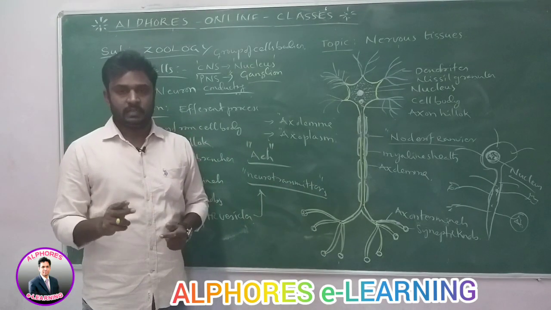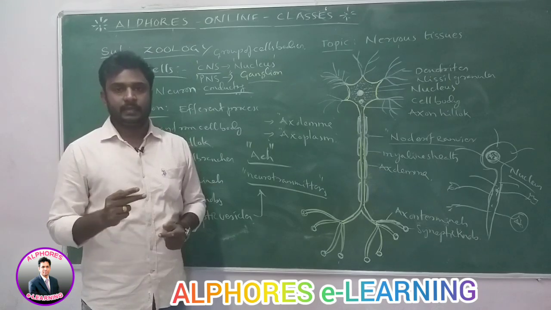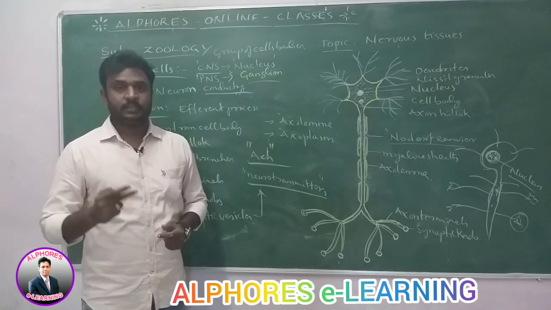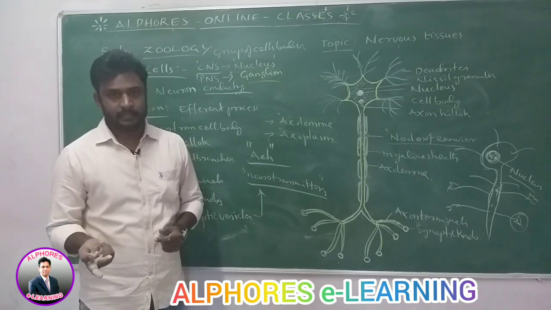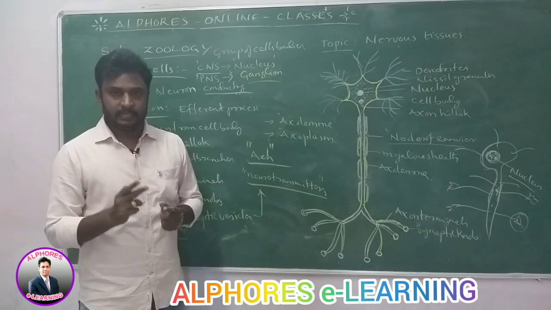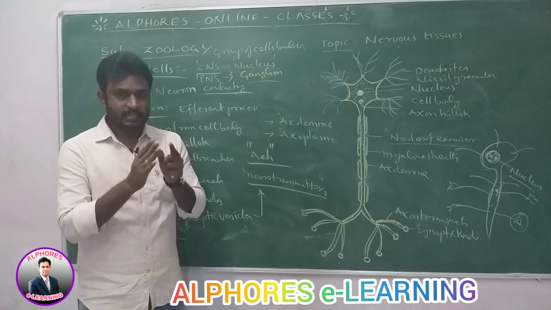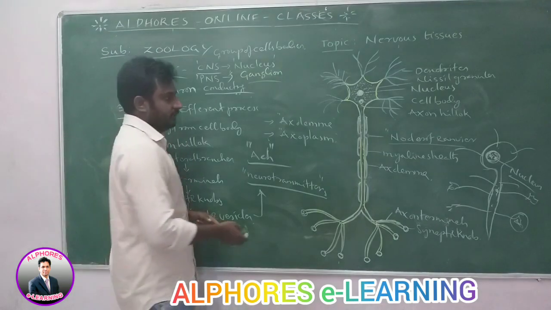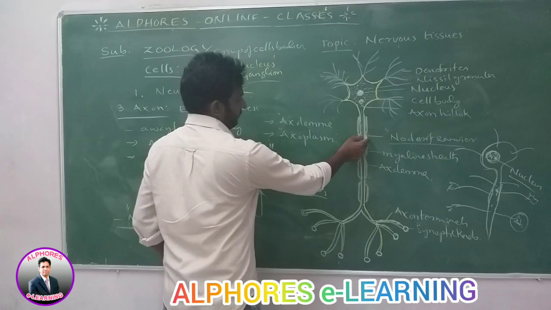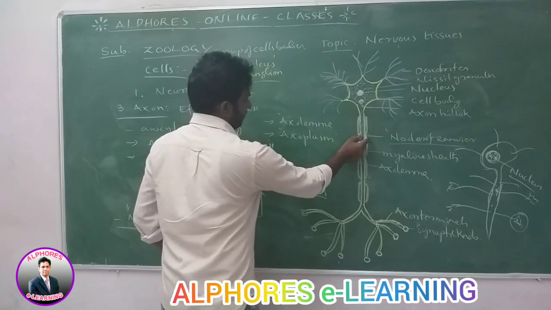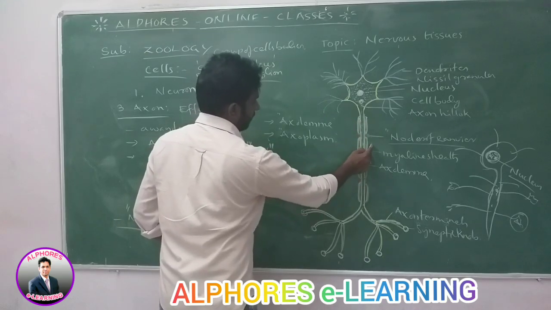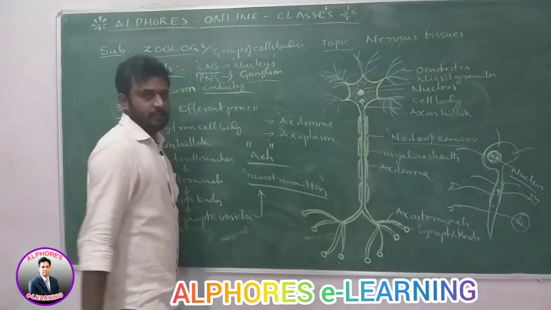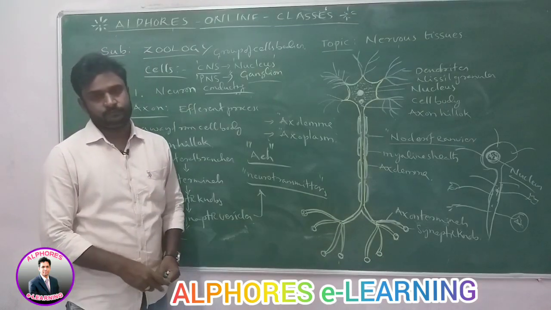Axons which are covered with the myelin sheath are called myelinated axons. Axons which are not covered with myelin sheath are called unmyelinated axons. If the myelin sheath is present, it is not continuous. It leaves some spaces on the axolemma, and these are called nodes of Ranvier.